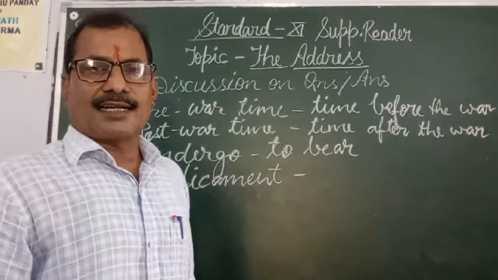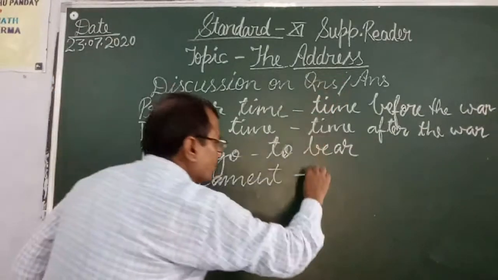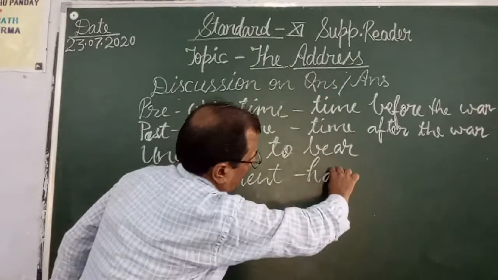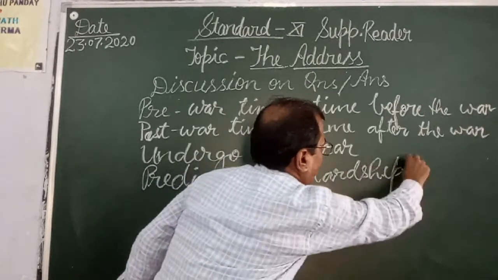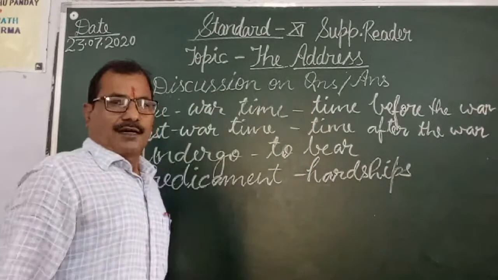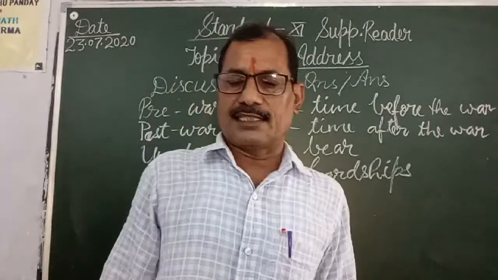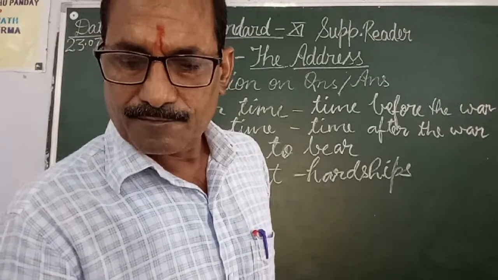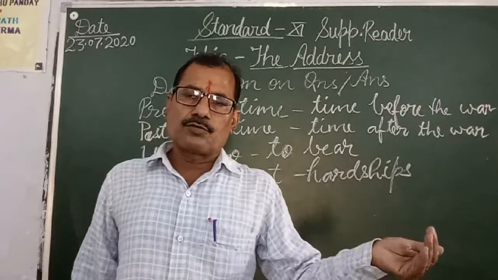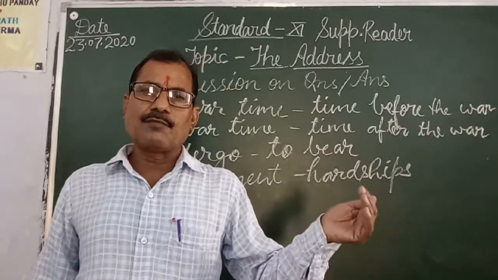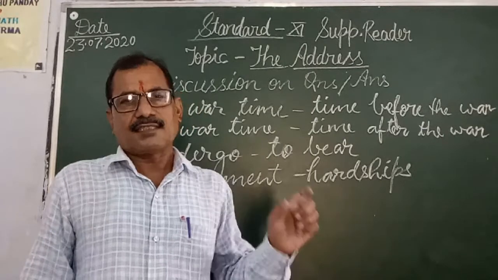Predicament means hardships, difficulties. So really, the war follows the human predicaments. This is natural.